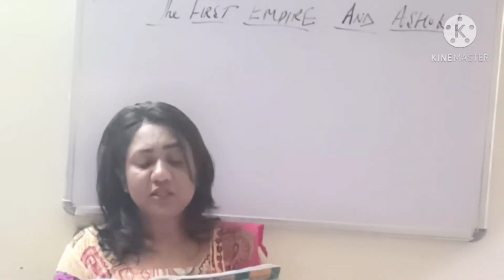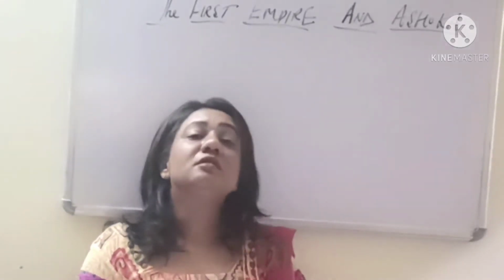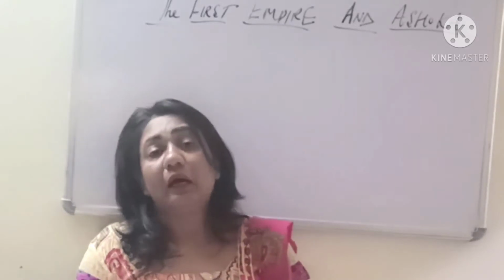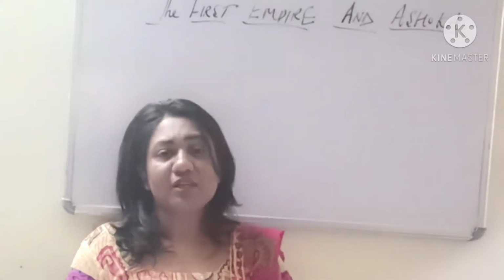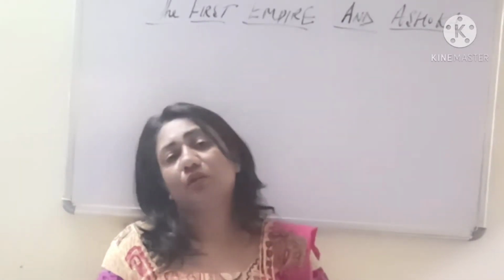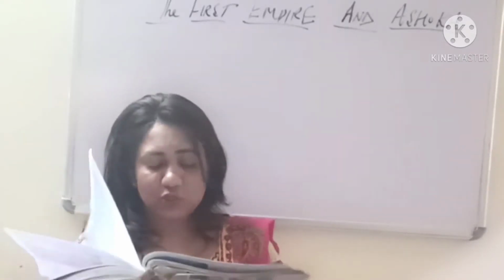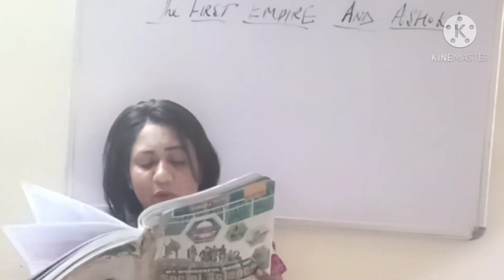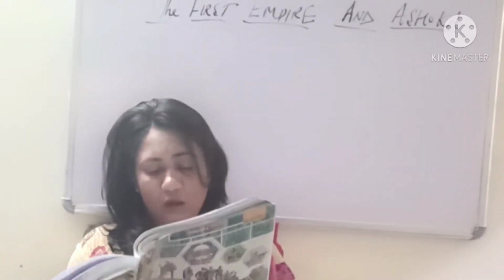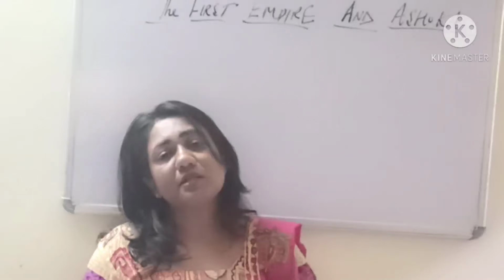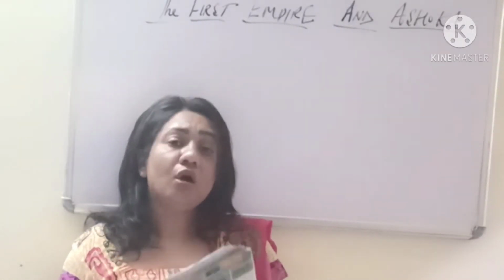He became a Buddhist after seeing the deaths and destruction caused by the Kalinga war. So this war brought a drastic change in his personality. He tried to give up war and opted for the path of a Buddhist, right? Okay. Then there are two multiple choice questions. Let's do it. Chandragupta was succeeded by his son, Ashoka, Chandragupta or Bindusara. So he was succeeded by his son Bindusara. That is option C according to your books.